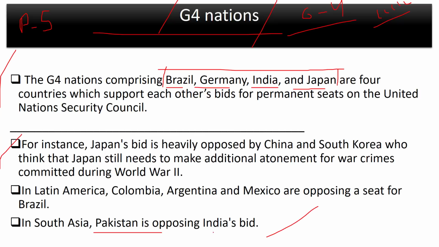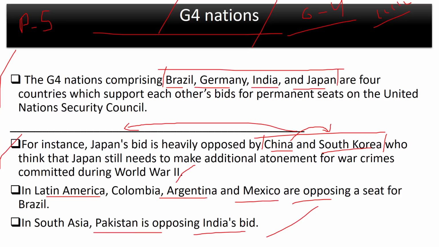Now, for example, Pakistan is opposing India's bid. Of course, Pakistan will do that. I don't really think you need any explanation to understand that. And Japan's bid is heavily opposed by China and South Korea, because they still hold Japan responsible for the atrocities inflicted on the Chinese and Korean people by the Japanese army in World War II. And in Latin America, Argentina and Mexico are opposing a seat for Brazil. So the countries that oppose the G4 nations have a group of their own. It is called the Coffee Club, and it is an informal group, and their main objective is to just stop these 4 countries from attaining a seat in the United Nations Security Council.